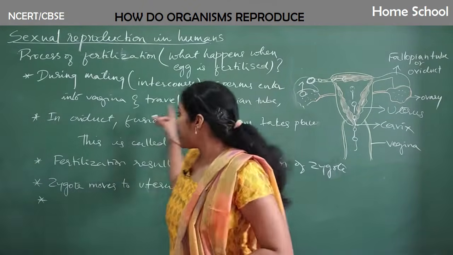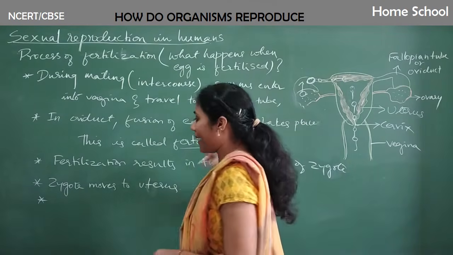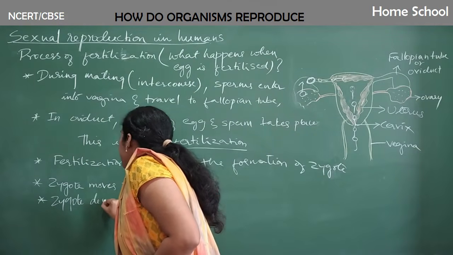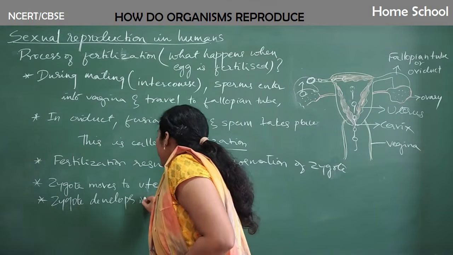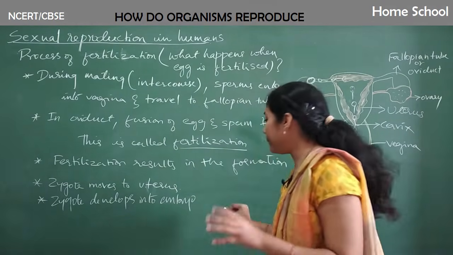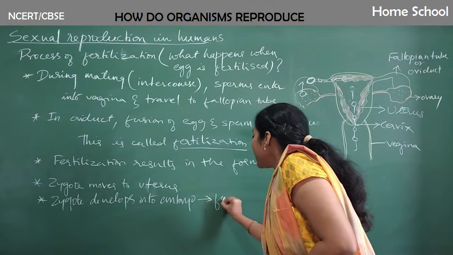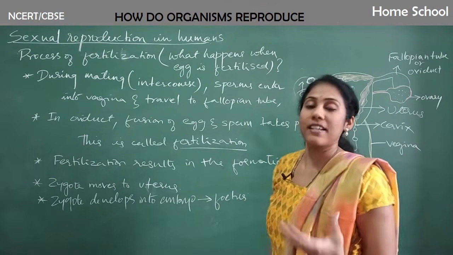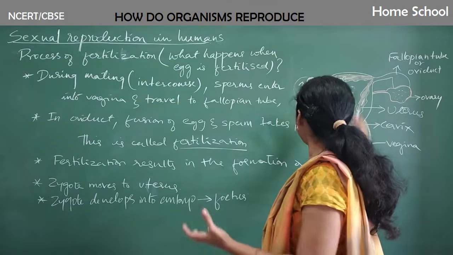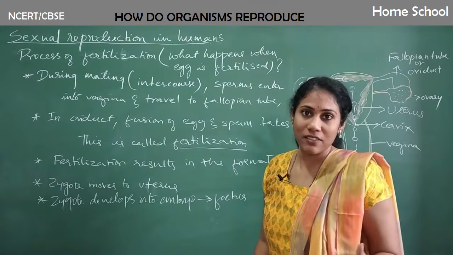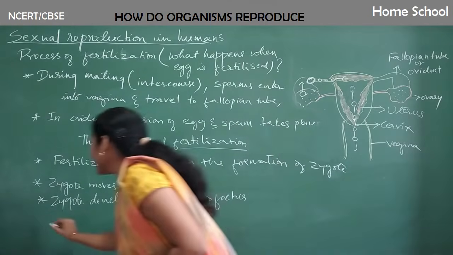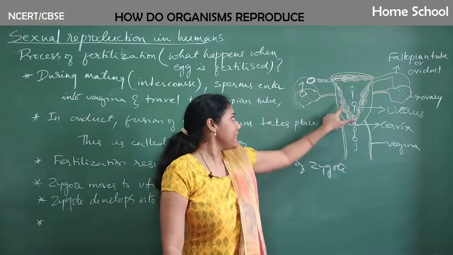Clear, everybody? The zygote is moving to the uterus, that is the bag-like structure, and later the zygote develops into an embryo, a multicellular structure called embryo. Later, the embryo develops into a fetus. That is a small baby inside a womb. Clear? And many things actually happen in that uterus, which we call the womb later. And one main important thing is placenta formation takes place in the uterus.